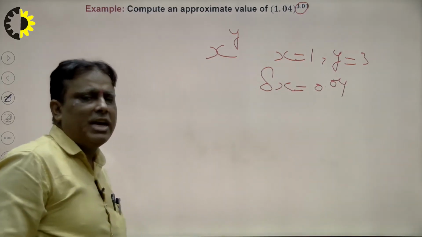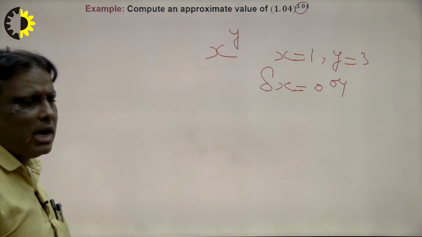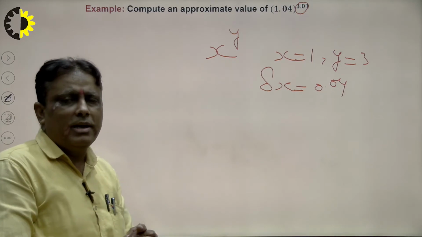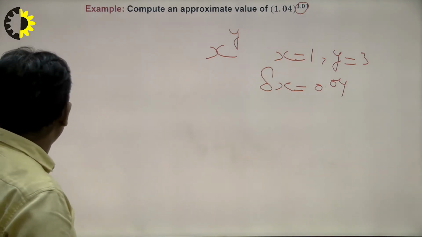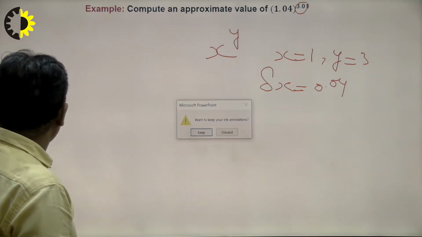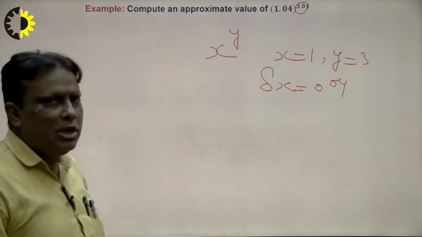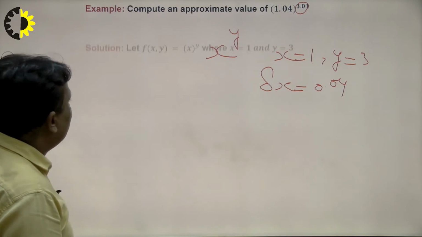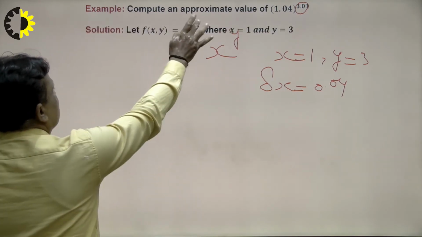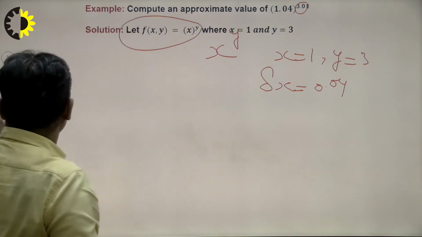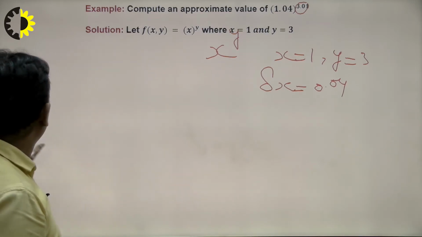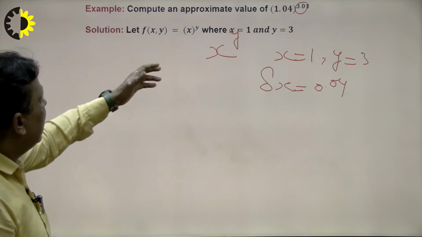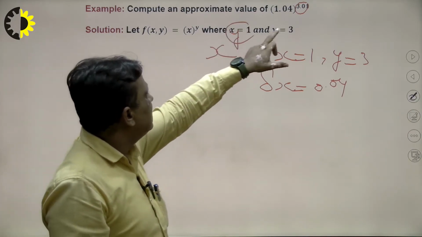So in this way we can find the solution to our problem, and our problem should be clarified here. Now we see what the result will be. Compute the approximate value of 1.04 raised to the power 3.01. Suppose let the function be this. What will be the result, we see very carefully. So x is 1 and y is equal to 3 here.